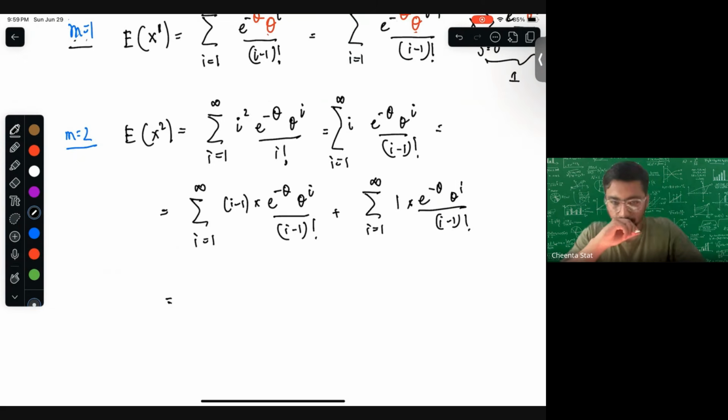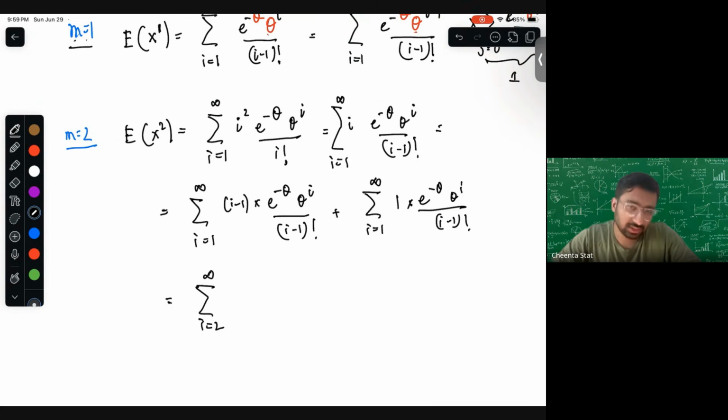And you can see here that again this i minus 1 factorial gets cancelled, and again for i equal to 1 it will not hold. So we will start from i equal to 2, because it will cancel out. Okay, actually, it's not true. There will be a theta common here, and then everything will cancel out.